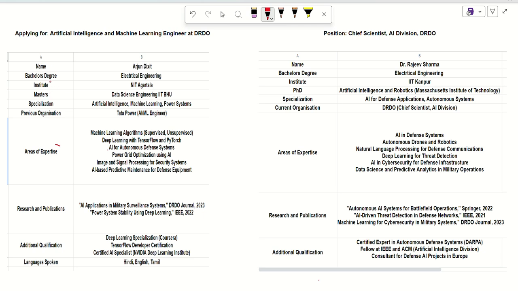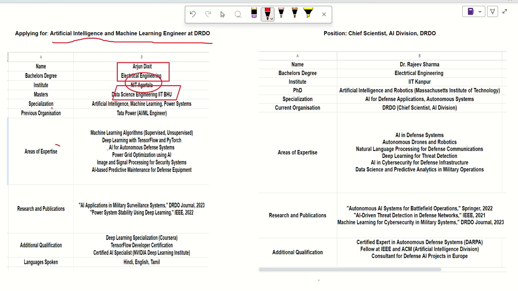For example, our Arjun is applying for an artificial intelligence and machine learning engineering position at DRDO, and he has a degree in electrical engineering from National Institute of Technology, Agartala. Also, Arjun has a master's degree in data science engineering from IIT BHU.